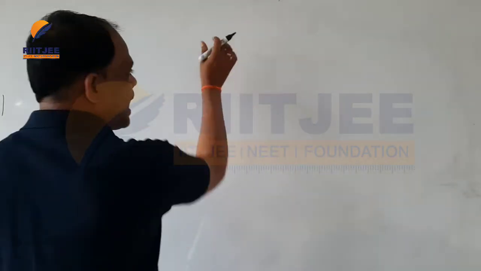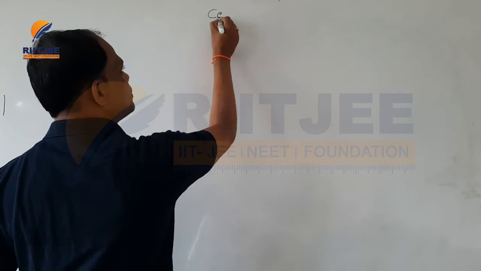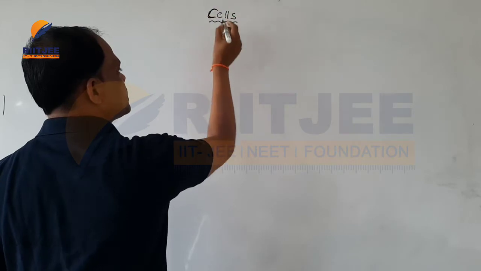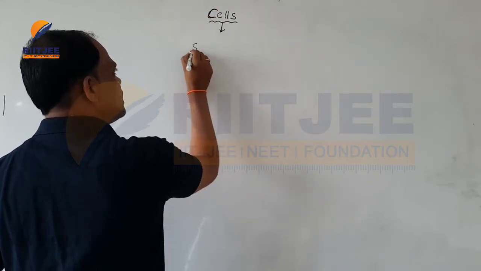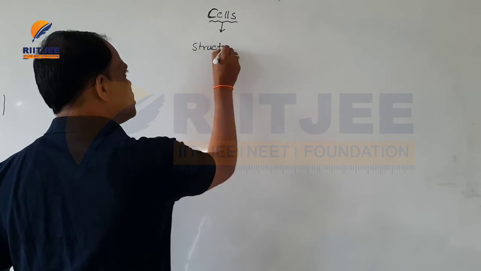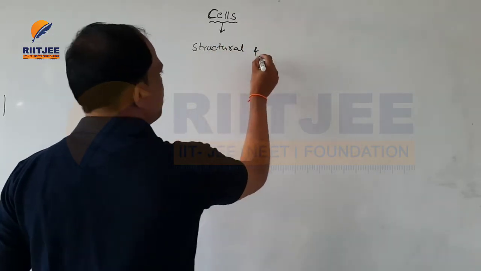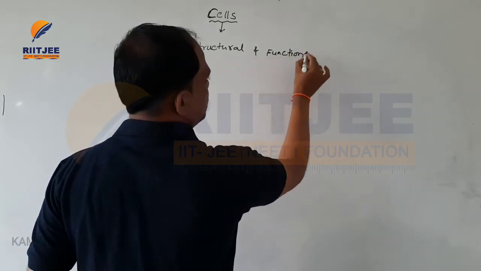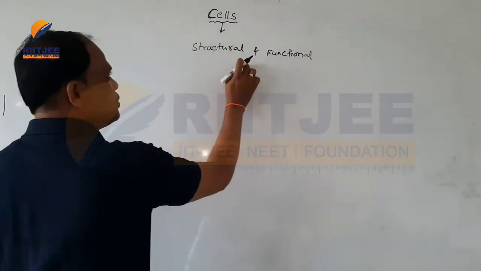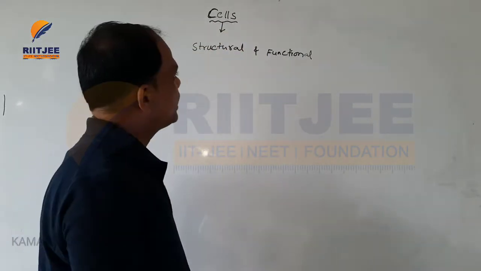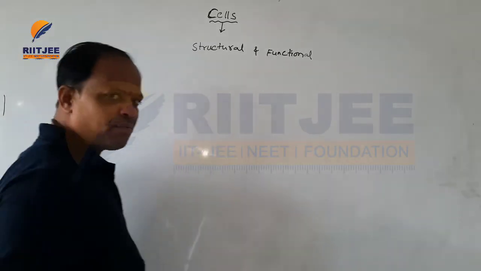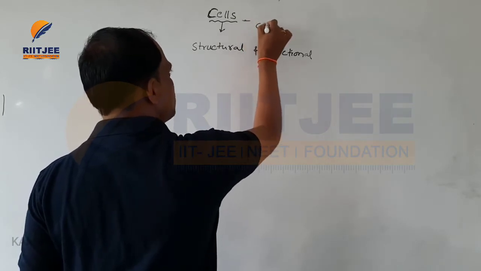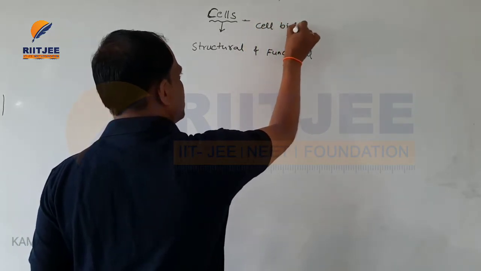Here the plants are made up of cells. The cell means the structural and functional unit, which is also called a cell. And the study of cells is called cell biology.